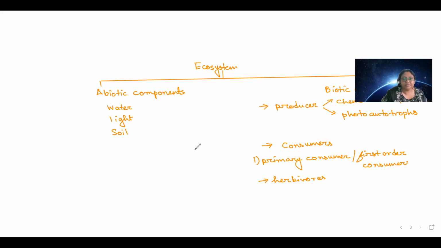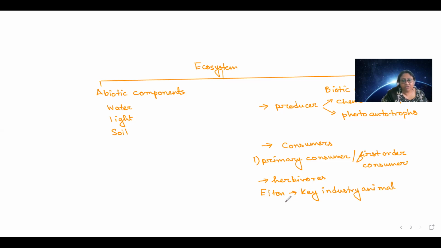So basically, there was a scientist named Elton. He termed these primary consumers as key industry animals. Key industry animals. Why? Why such special treatment to them?